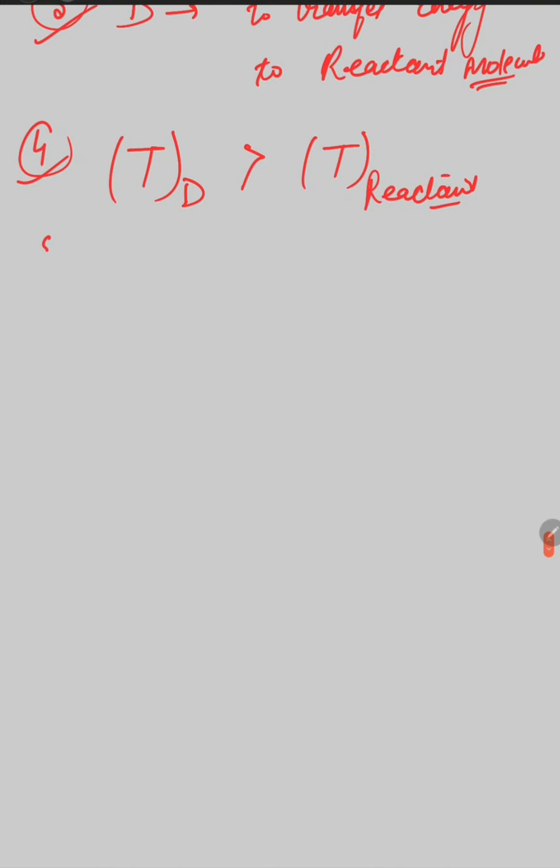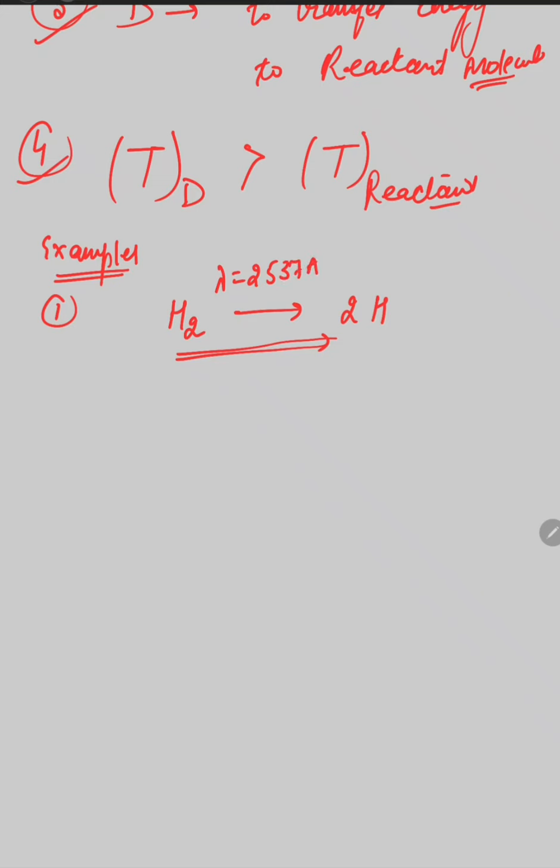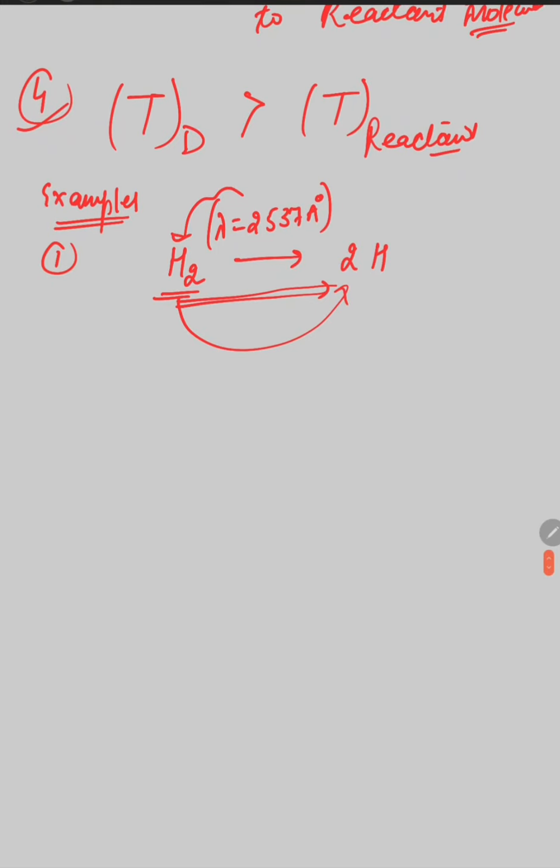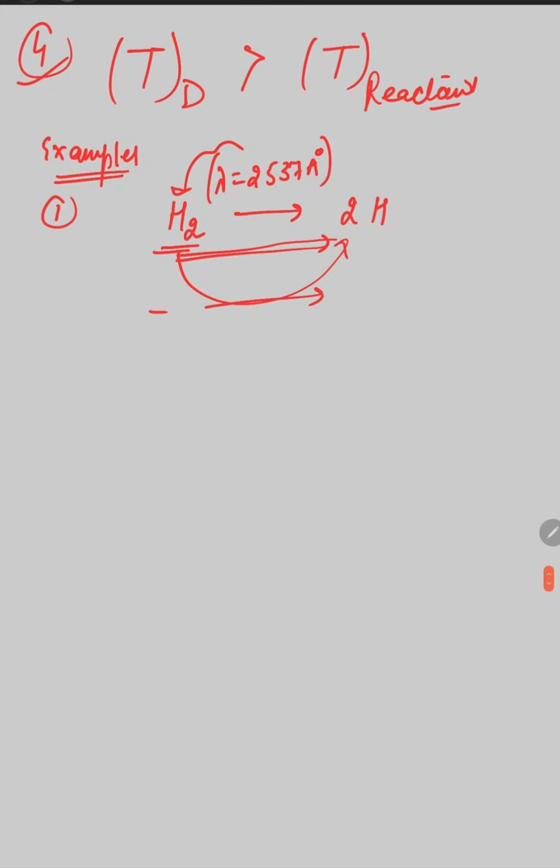Okay, so now let us take some examples of photosensitization process. First example is dissociation of hydrogen molecule. Hydrogen molecule is dissociated into hydrogen atoms. ठीक है, so this process जो है that is not normally possible. Hydrogen molecule, when we fall light of particular wavelength 2537 angstrom on the hydrogen molecule, is not simply dissociated to the hydrogen atoms. Okay, so to complete this reaction we are using the mercury vapors.